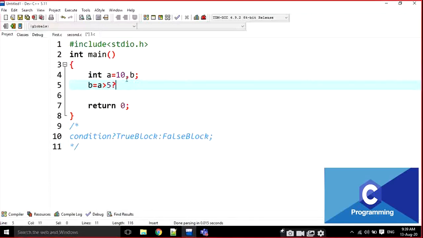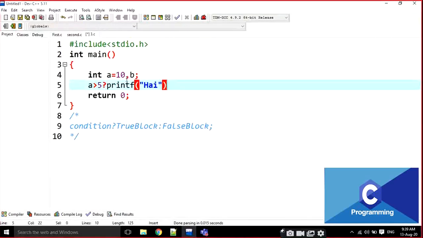If A is greater than B, I am going to write some print statements, for example printf high, colon, printf high.